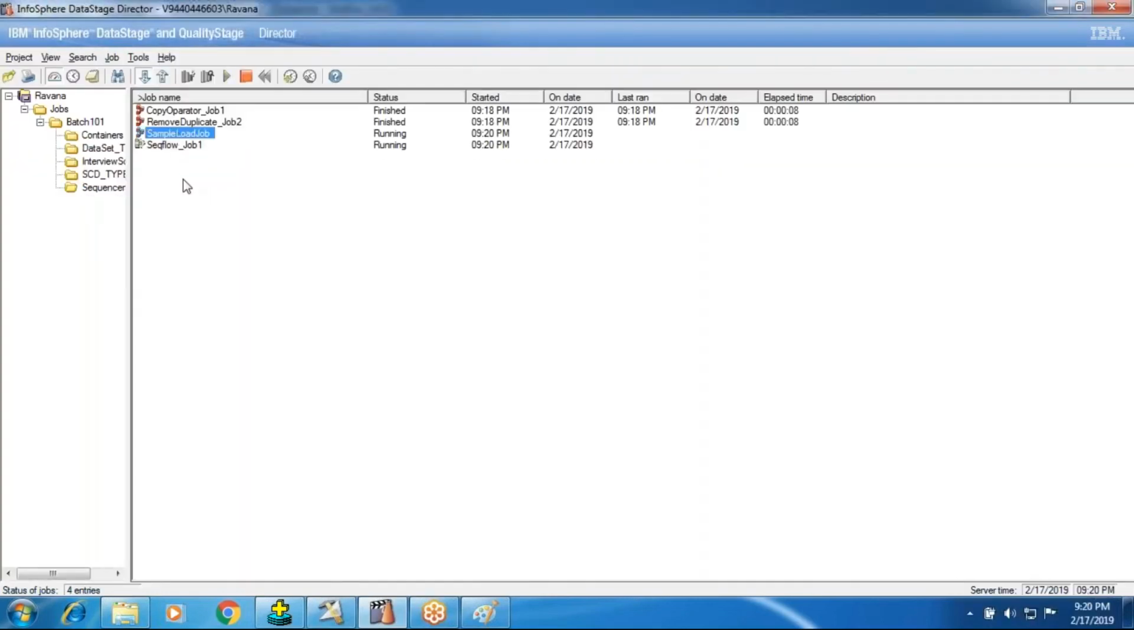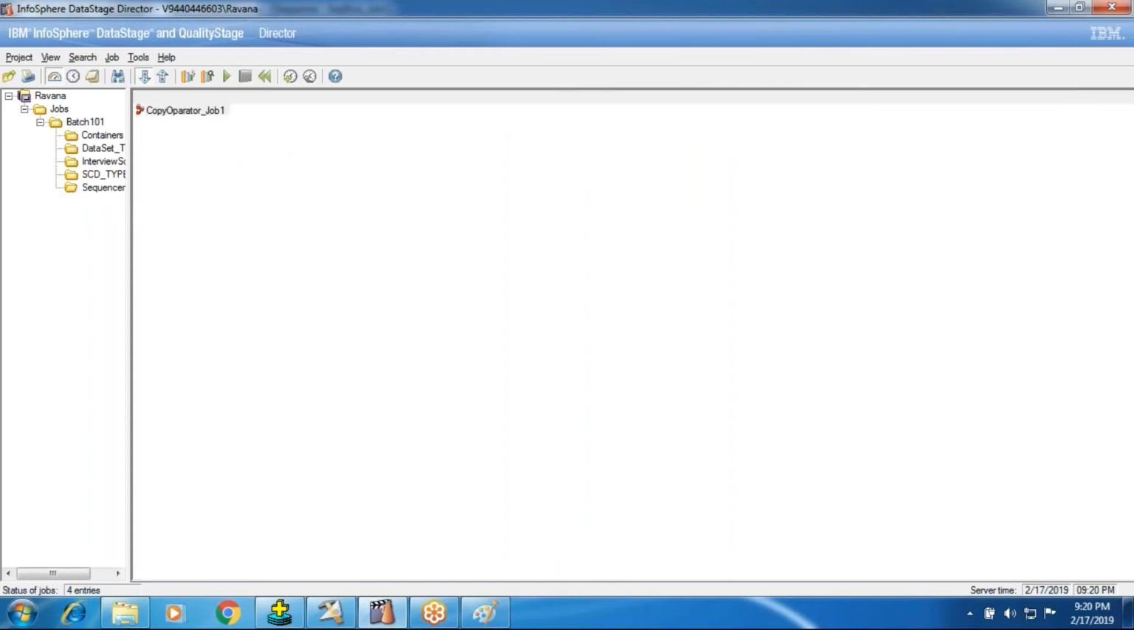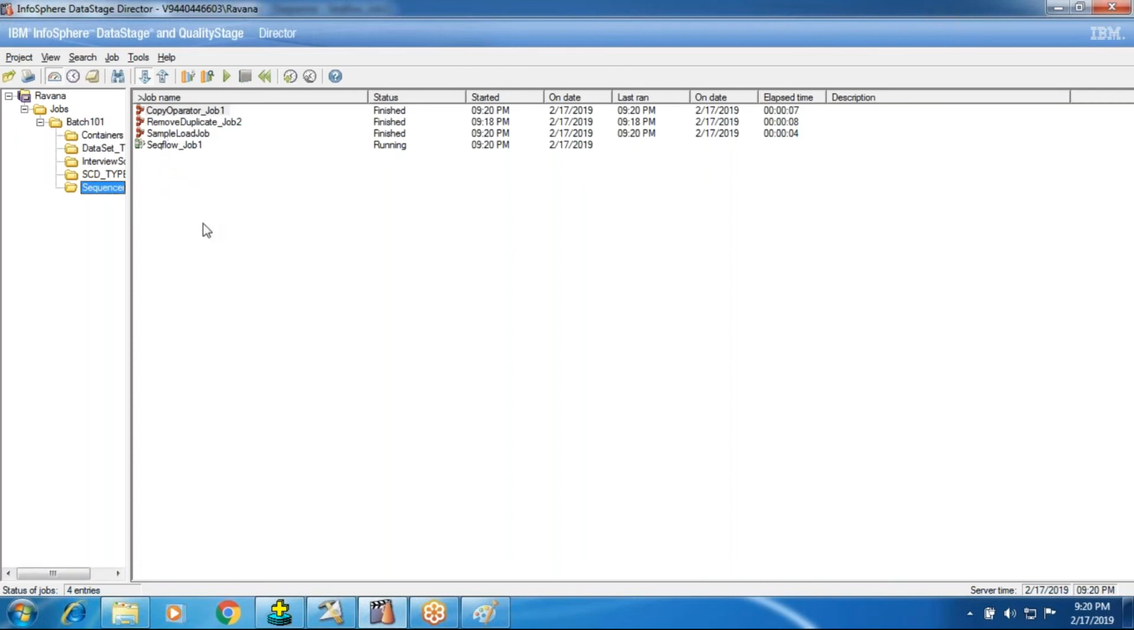First the sample load job runs. The sequence will start. Only if the sequence starts, the parallel jobs will run. First the sample load finished. Next the copy operator should run. The copy operator is running, and next the remove duplicate. After completion of that, remove duplicate should run. See now, this is the sequence order.